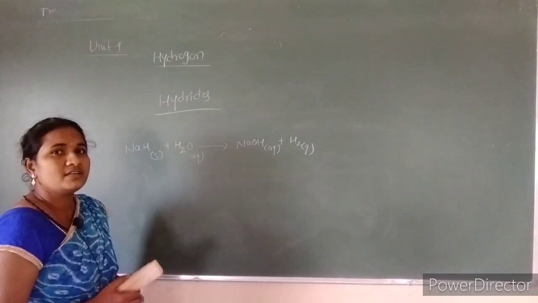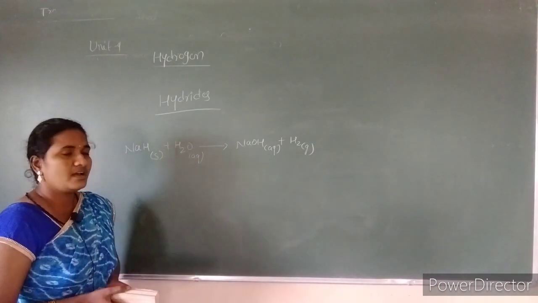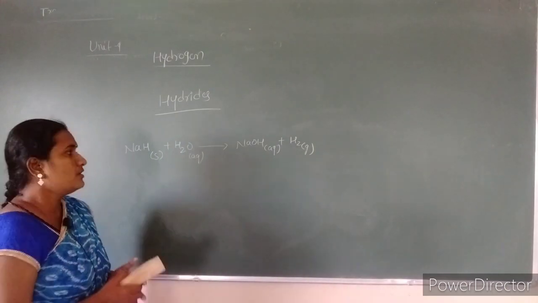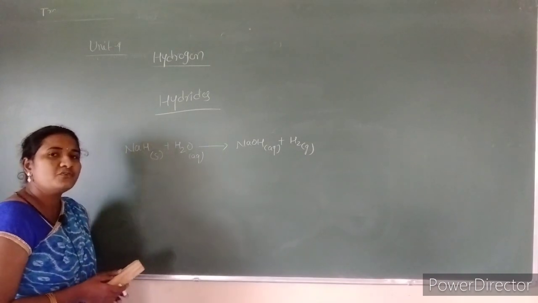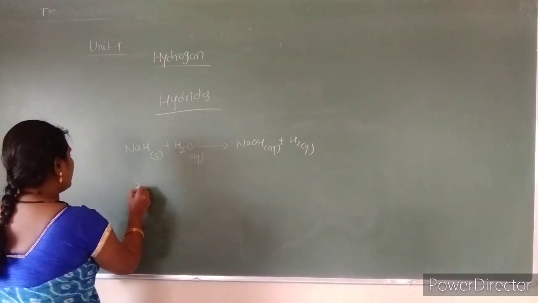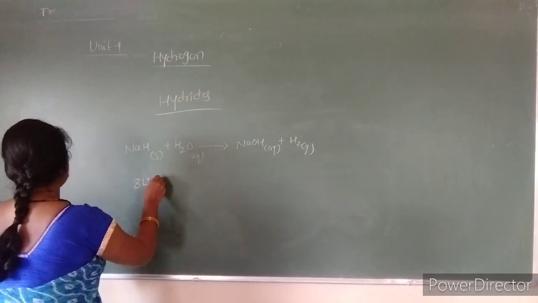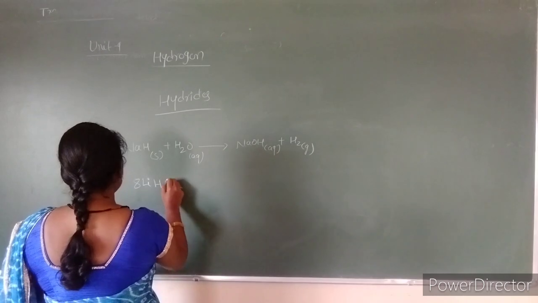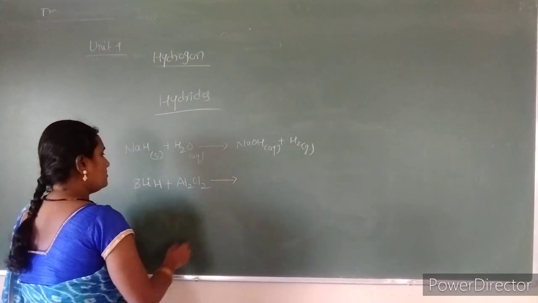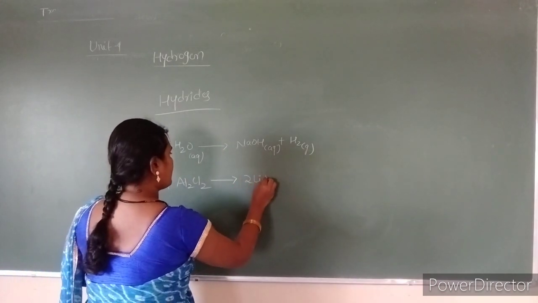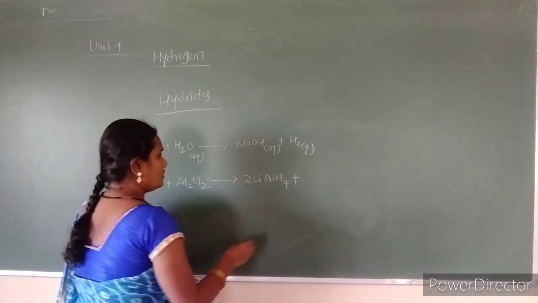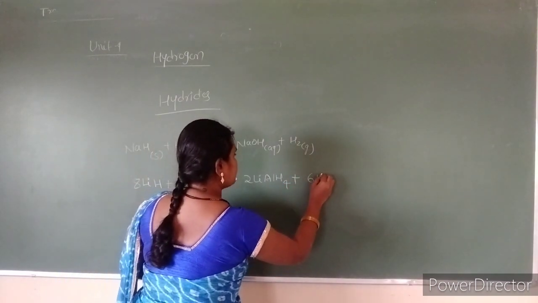So lithium is unreactive with oxygen as well as fluorine at moderate temperature. That is why we are able to synthesize many reducing agents from lithium hydride. So for example, lithium hydride, whenever it reacts with aluminum chloride, it should form lithium aluminum hydride with the liberation of lithium chloride.